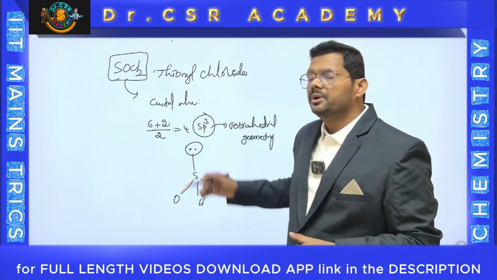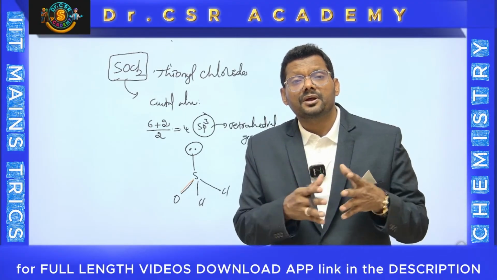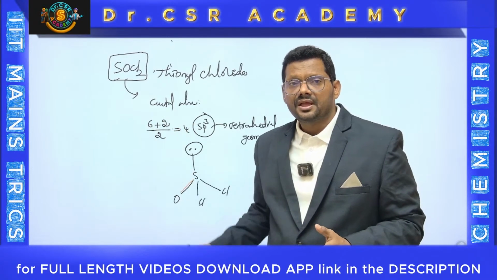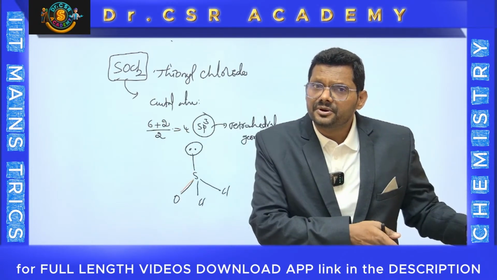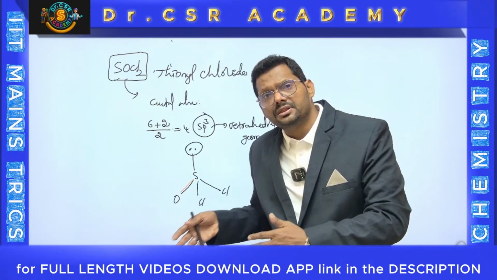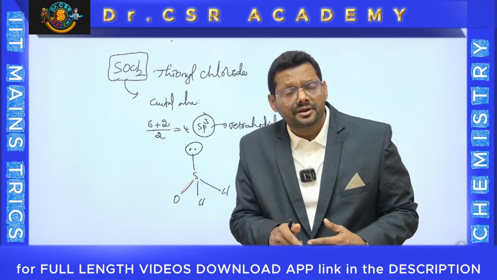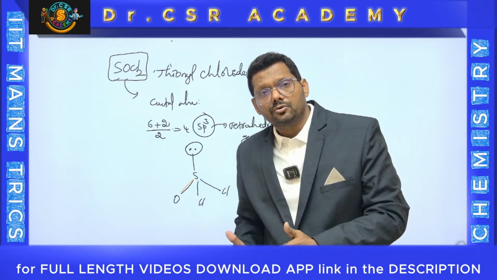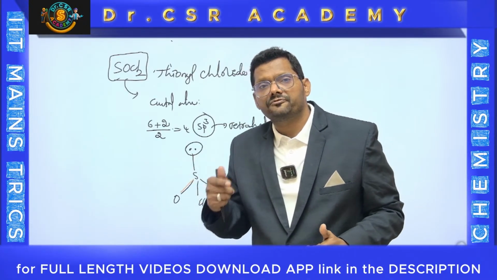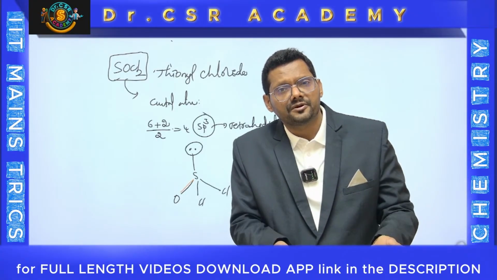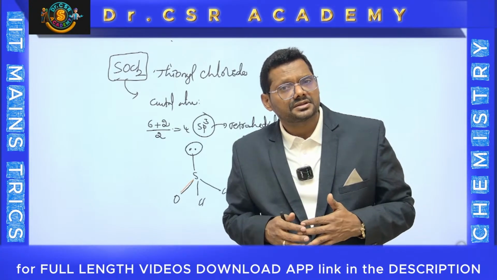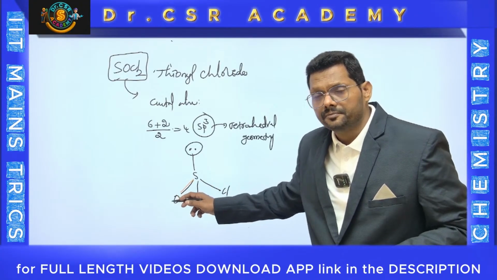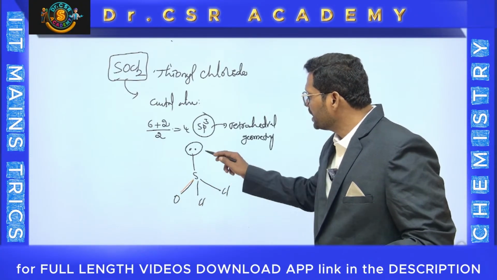See, what formula did you apply? Number of hybrid orbitals is equal to half into Z plus M. Hybrid orbitals always form sigma bonds. We have to count only sigma bonds, not the pi bonds. That is the logic behind the point. The pi bond is also a bond pair, but here we don't count it, because we are counting the number of hybrid orbitals, which form only sigma bonds. It's not the characteristic of a pi bond. You can keep the pi bond, no issue. That's why I even put it in a different color. See, 3 bonds are there and this is a lone pair.